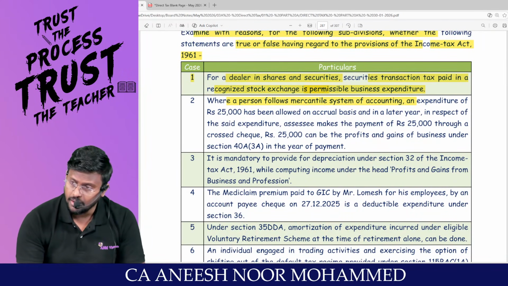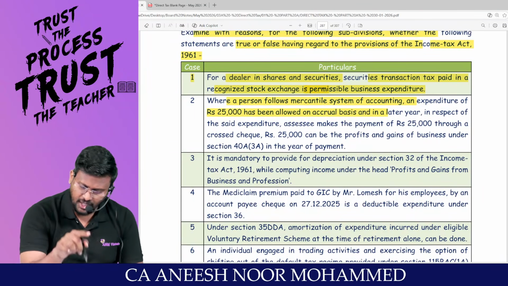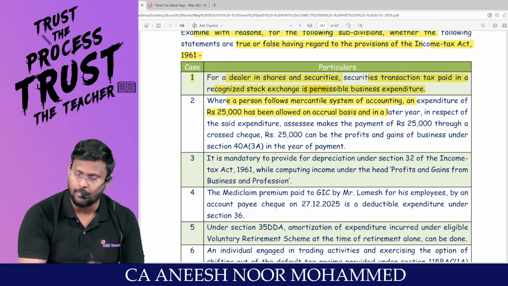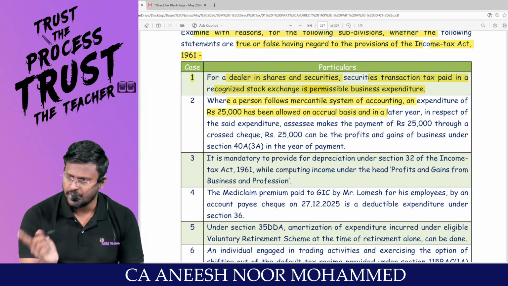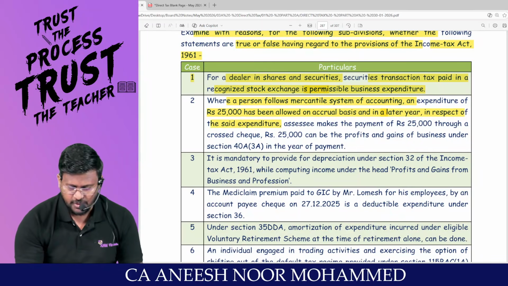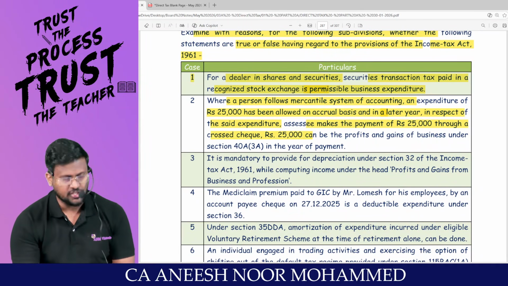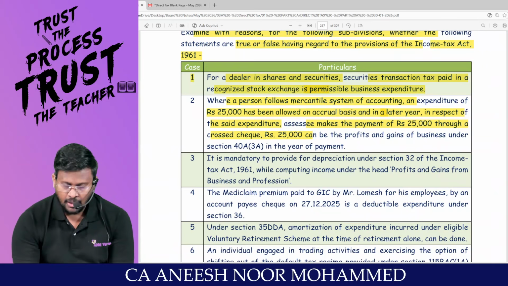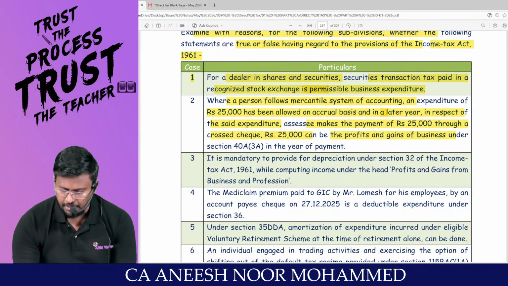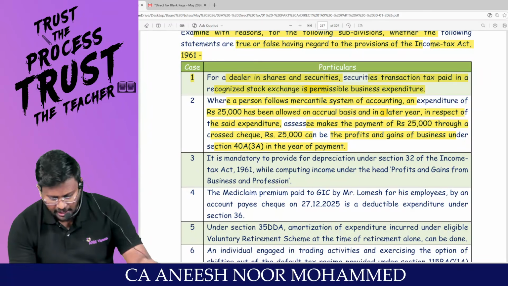What is mercantile? Accrual system of accounting, not cash system. Expenditure of 25,000 has been allowed on accrual basis. That means 25,000 has been debited to the P&L account. In a later year, in respect of the said expenditure, the assessee makes the payment of 25,000 through a crossed cheque. 25,000 can be PGBP under 40A(3A) in the year of payment.